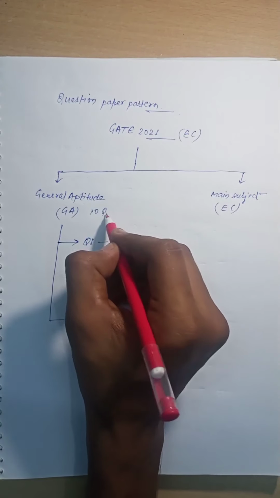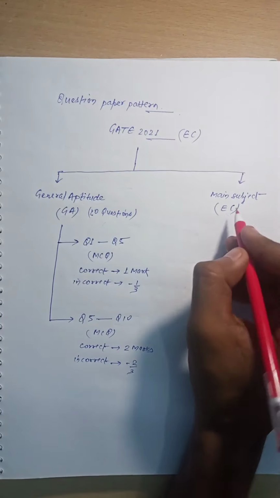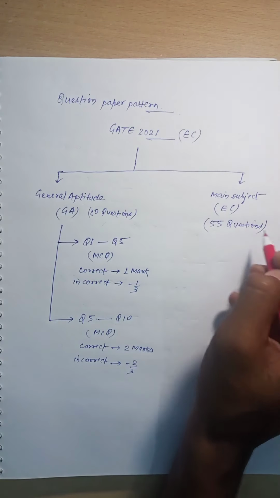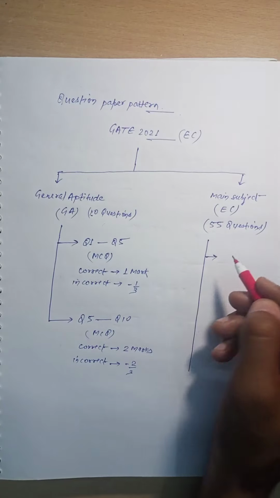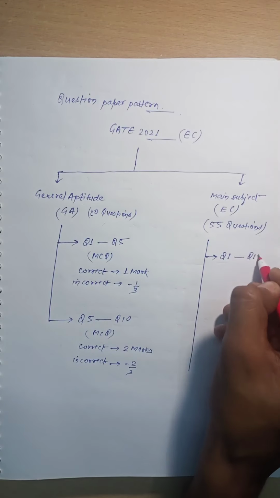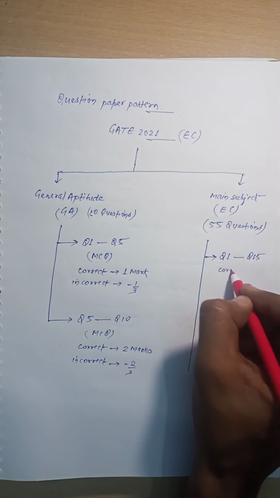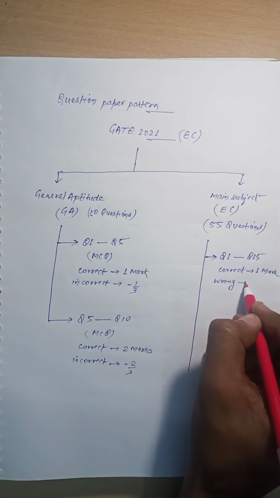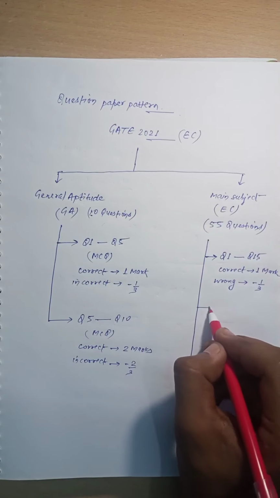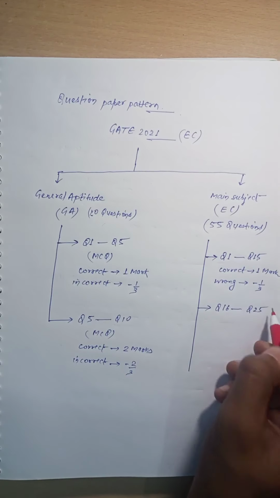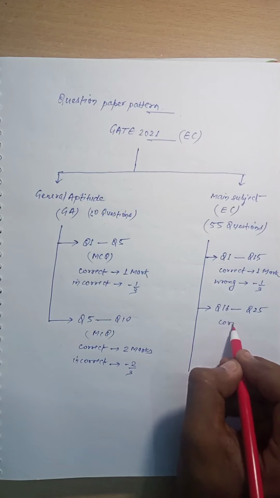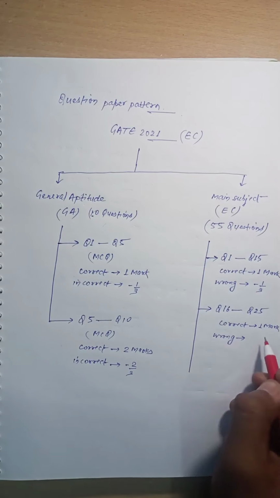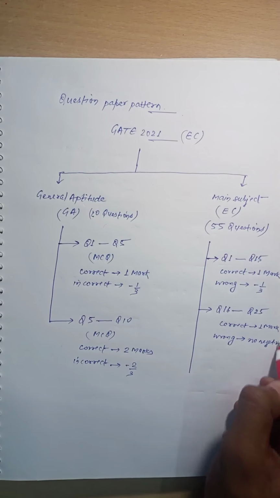So there are total 10 questions in this category, and in the main subject category there are total 55 questions, and it consists of total 4 parts. The first part is from question number 1 to question number 15. It carry 1 mark for each correct answer and 1/3 of the mark is deducted if the answer is wrong. The second part is from question number 16 to question number 25. It also carry 1 mark for each correct answer, and there is no negative mark in this part.